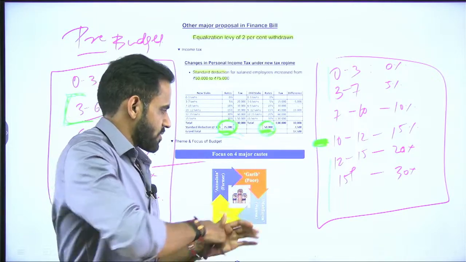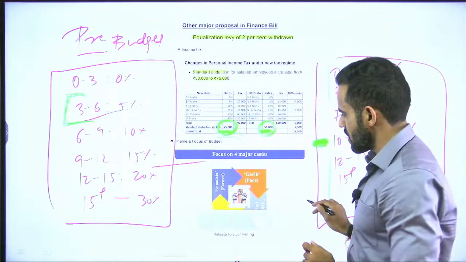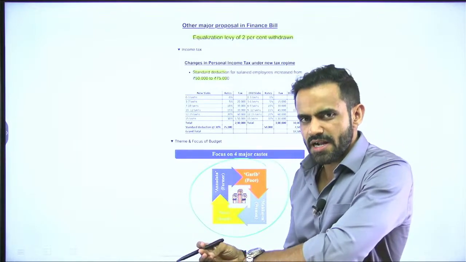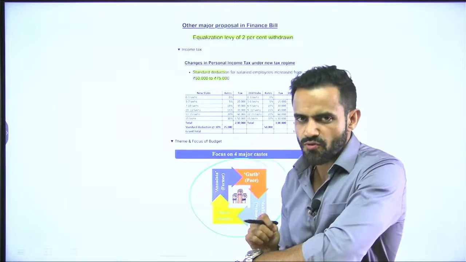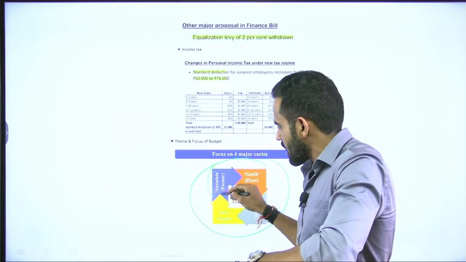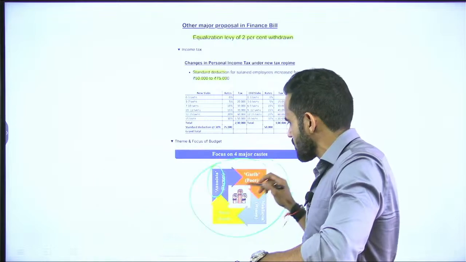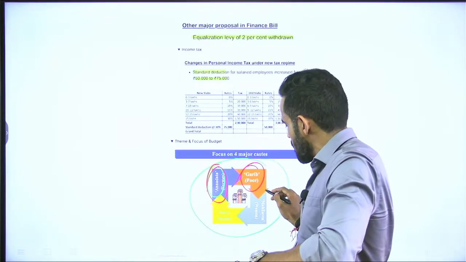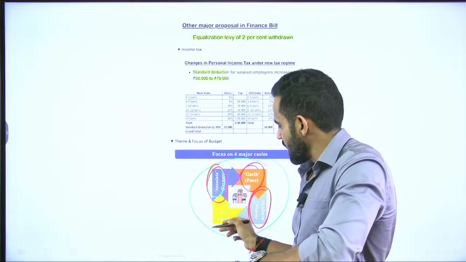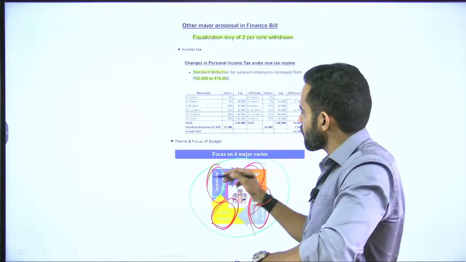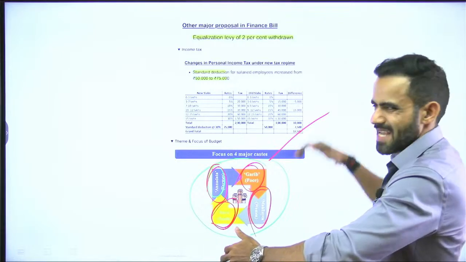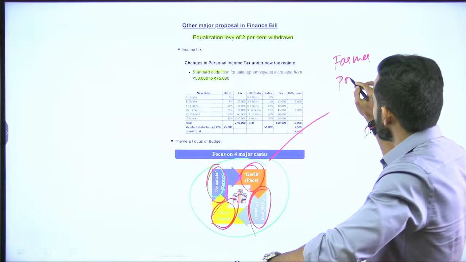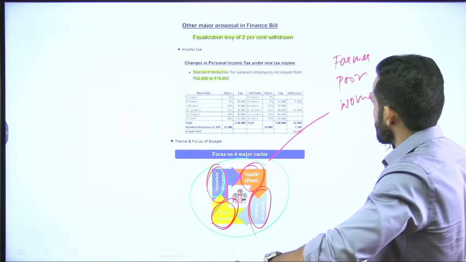Okay, now coming to the budget. So in the budget there are 4 major focus areas. Actually in the interim budget also the government specified that we are going to focus on 4 major parts of our economy. One is Annadata. Annadata basically means farmer. So we are going to focus on farmers. We are going to focus on Garib, that is poor. We are going to focus on women, that is Mahila, and Yuva, that is youth. So the four focus areas as per the budget are farmer, poor, women and youth.